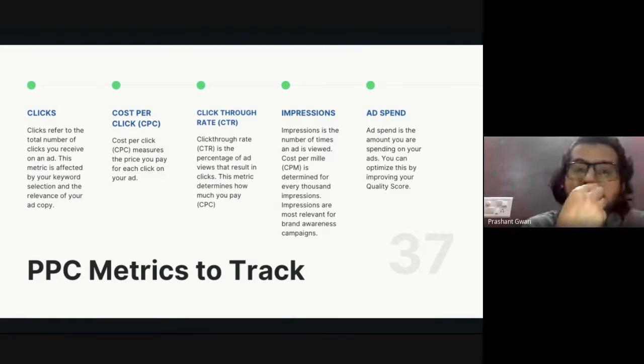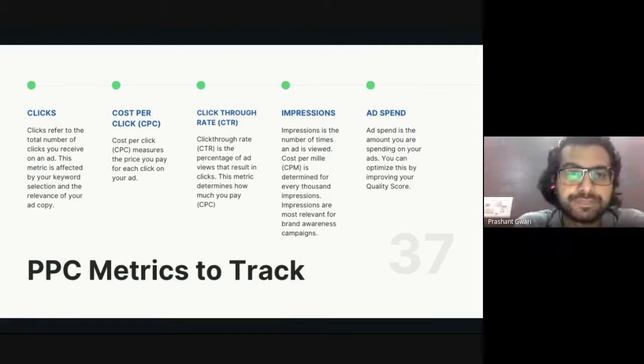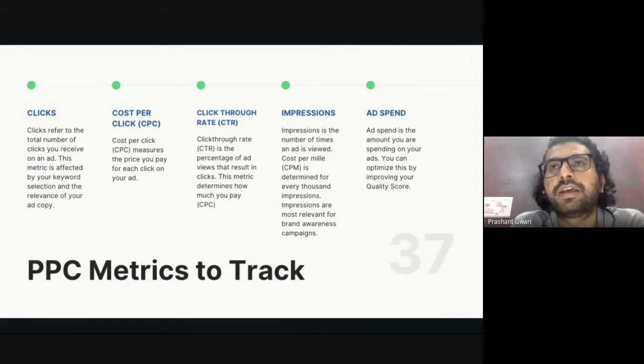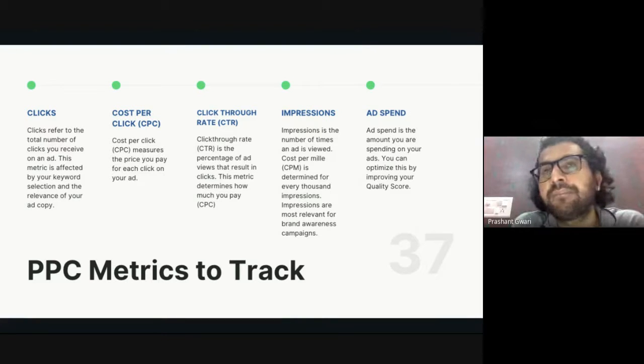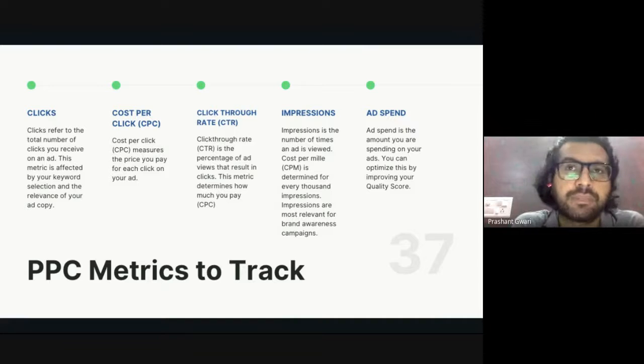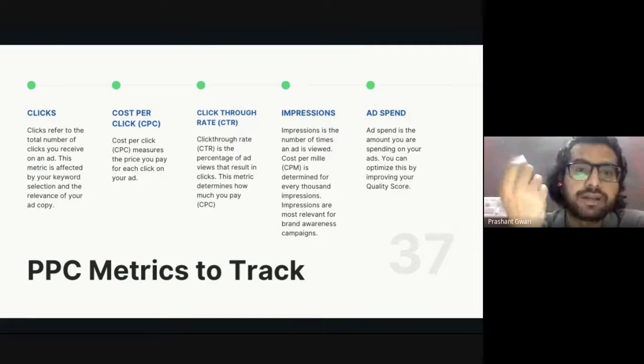Number 2 will be cost per click, CPC. That is measured by the amount you are willing to pay if someone clicks on your website. So you can set a manual CPC or automatic CPC, depending upon you. It's up to your marketing budget how much you are willing to pay for a keyword, and that is the cost per click.